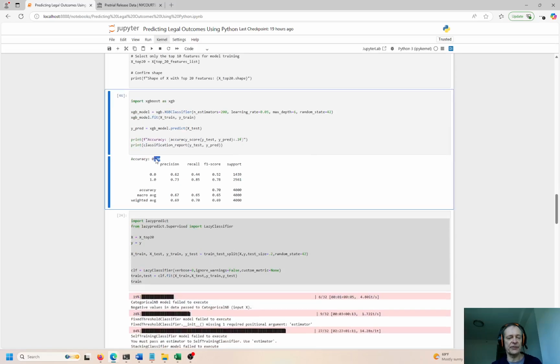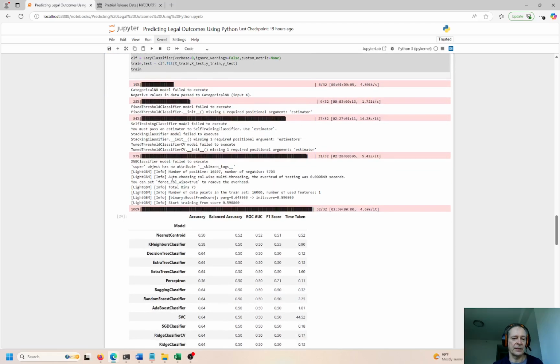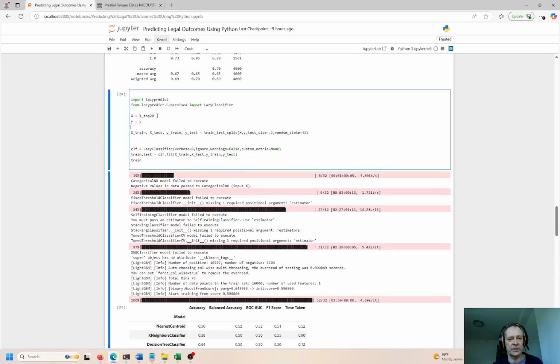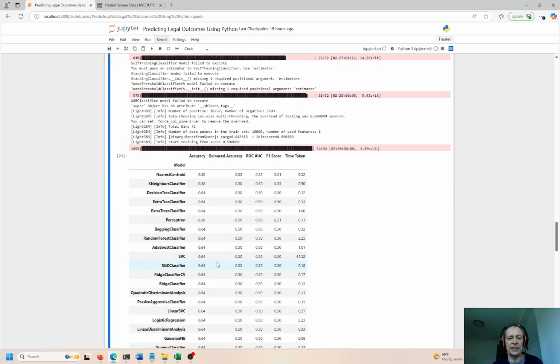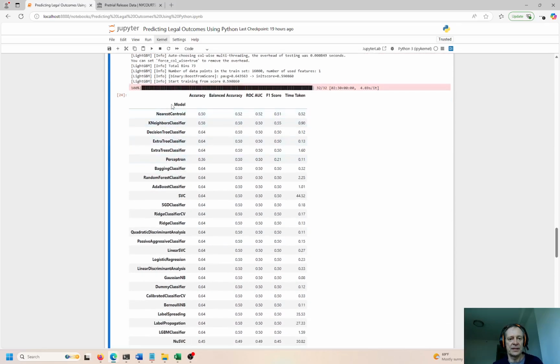So now 70% of the time, we're able to predict the outcome, innocent or guilty, okay, based on the features that we feed into the model. Now, this is very interesting. I put this into another Python library called Lazy Predict or Lazy Learner. Oh, Lazy Predict, yeah. So I found this thing a little while ago. I have another video just specifically about this. So you can actually train the data set on a whole bunch of different models and see what the outcome is.